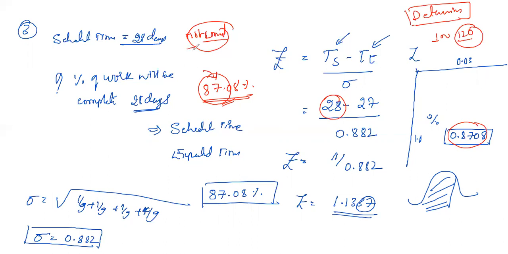So here what have they asked? Not completed. For the same problem, if they asked what is the percentage of the work not completed, then what you have to do is, whatever value you get for the Z value, you need to subtract it, so this probability is 1 minus 0.87. So how much will you get? It will be around 0.12, something 9, something like that comes, see. So 0.129, so still 12.92% is not completed. This much is completed in 28 days, and how much remains not completed, 100 minus this.